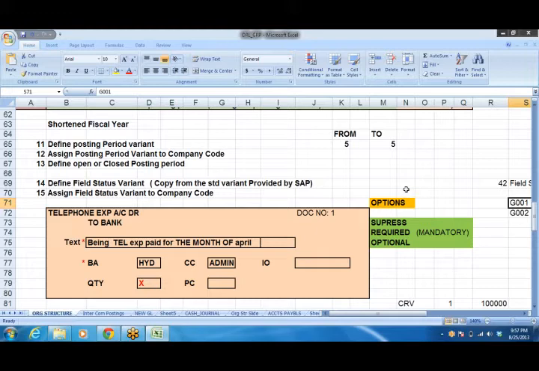So that all the features, whatever you choose, required, optional, suppress, etc., will be applicable when you go for the posting of entries. How that will work out, we'll see anyhow while creating the field status group. That is 14 and 15.